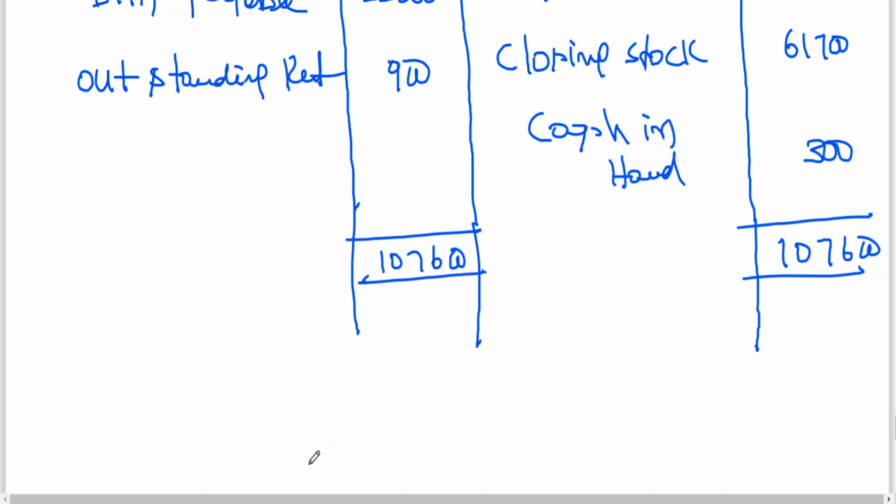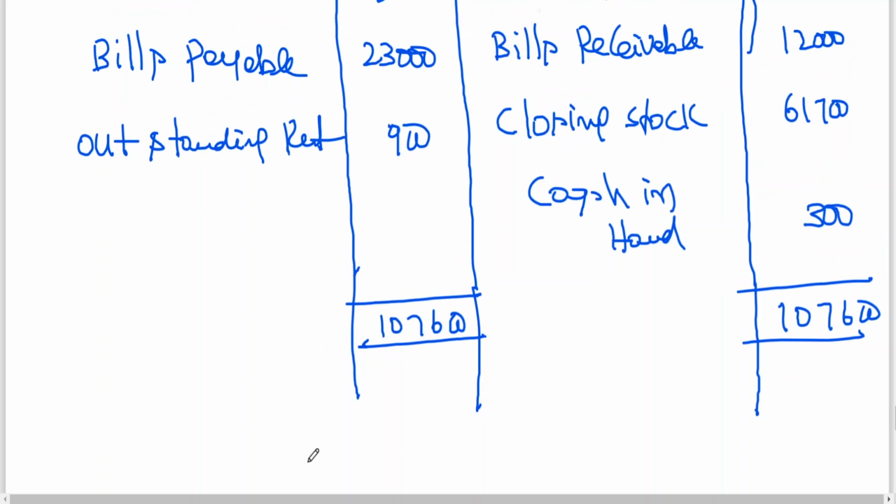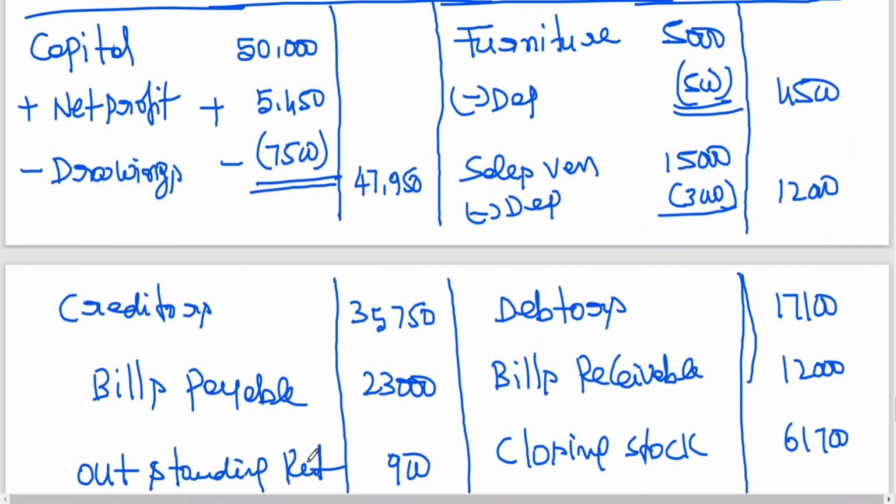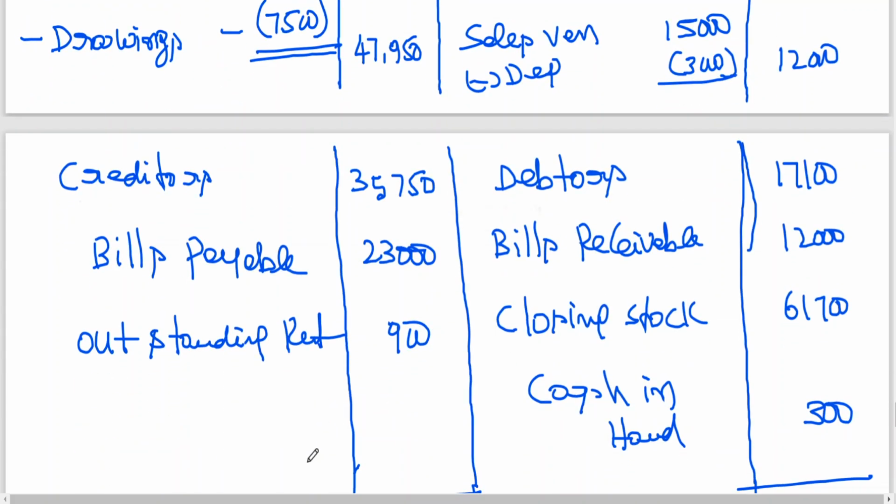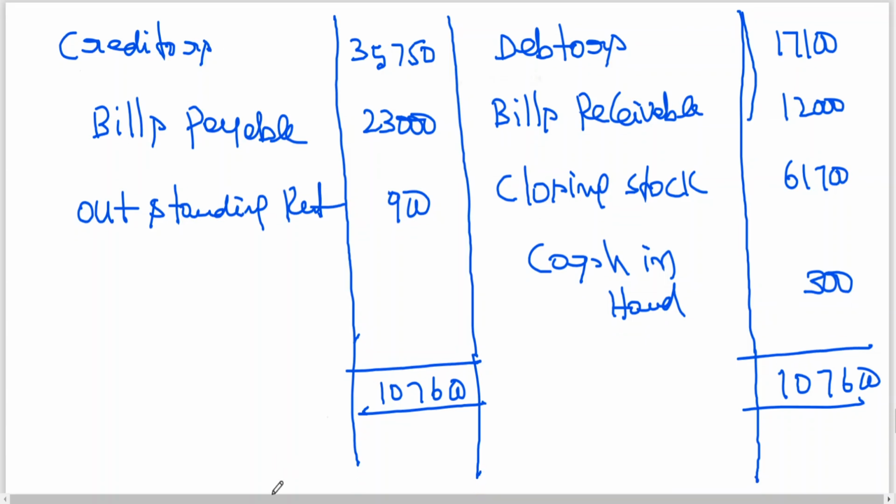1,07,600 minus 47,950, minus 35,750, minus 23,000, minus 900. Yes, it tallied. So assets minus liabilities is 0. That way also we can do.